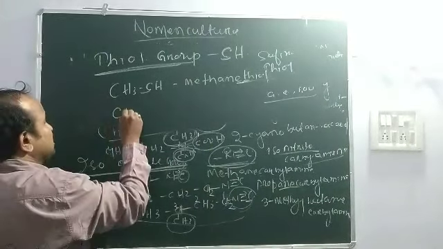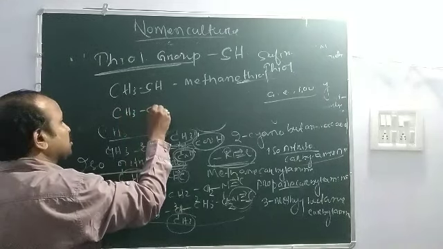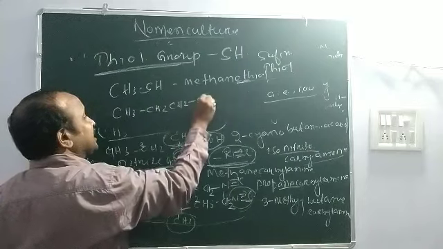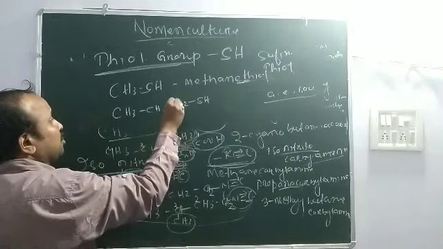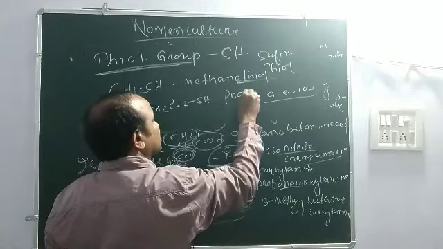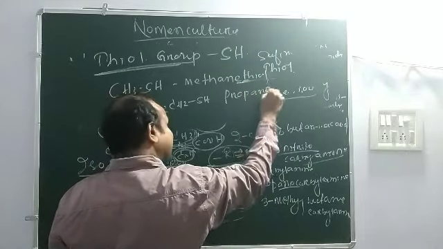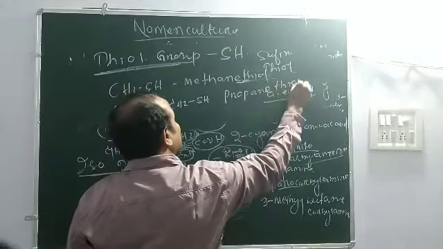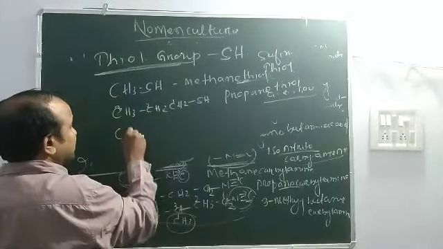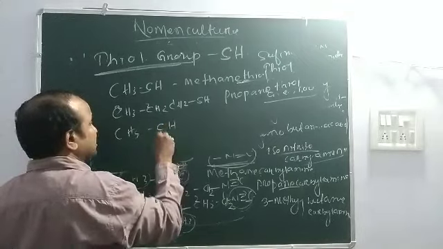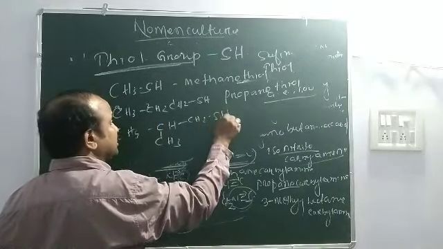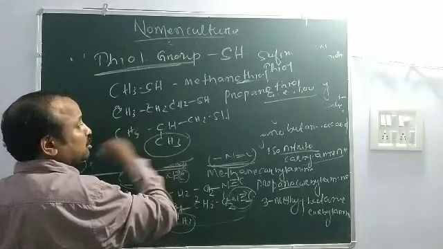Suppose CH3 CH2 SH, that means 1, 2, 3, prop, ane, 1 thiol. Suppose CH3 CH CH3 CH2 SH, then this is the substituent group.